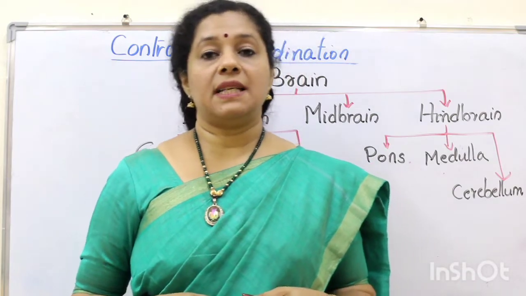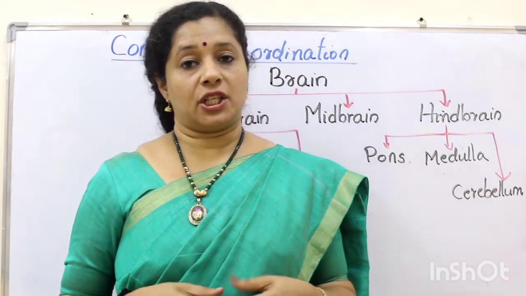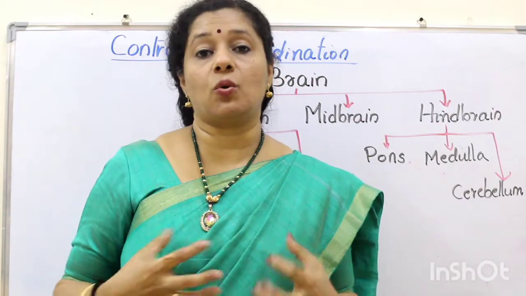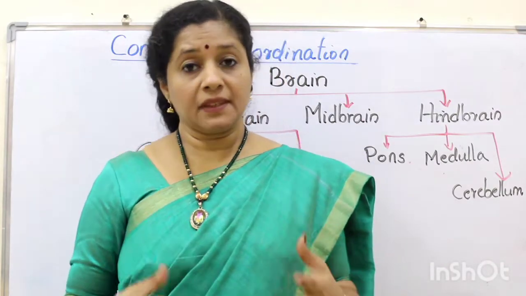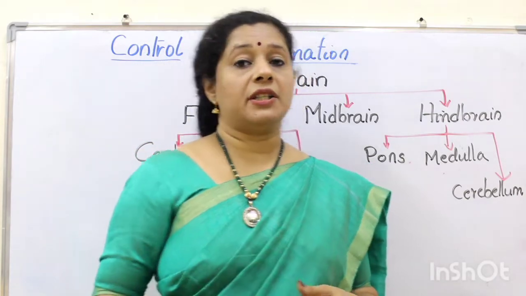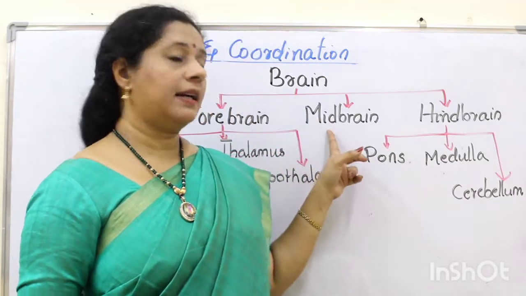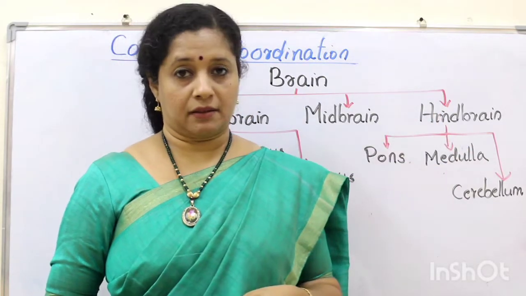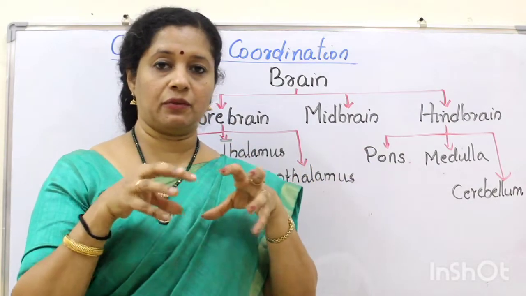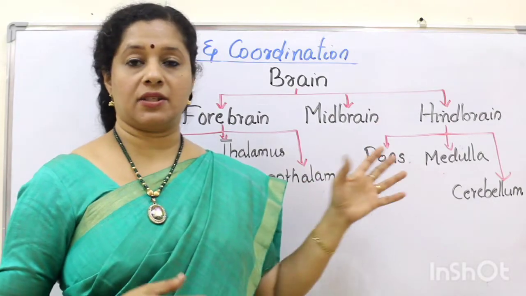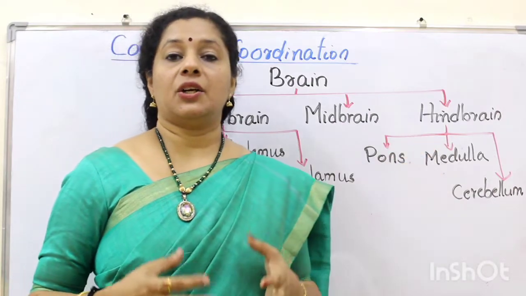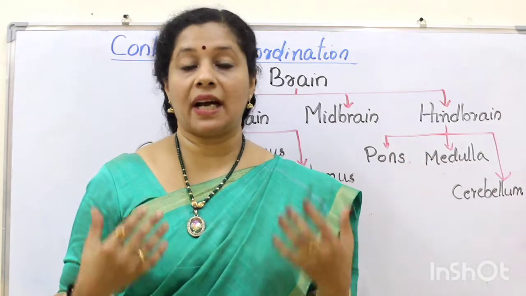The forebrain is basically controlling all the voluntary actions of our body. That means the actions which we are doing consciously or we can control. But there are a set of actions on which we do not have any control. Such actions are called involuntary actions. They are controlled by the midbrain and the hindbrain together. For the midbrain, we are not learning much about the structure. Actually, it is a collection of a few spherical structures. But the hindbrain has again three parts, the pons, medulla and cerebellum. These are controlling involuntary actions, where we don't have control.